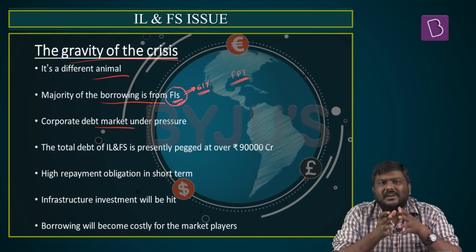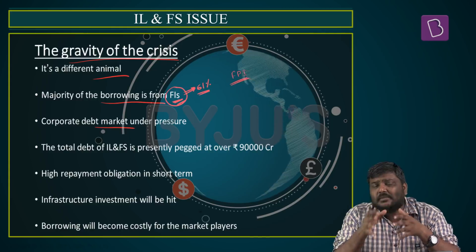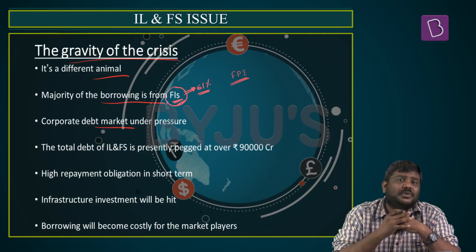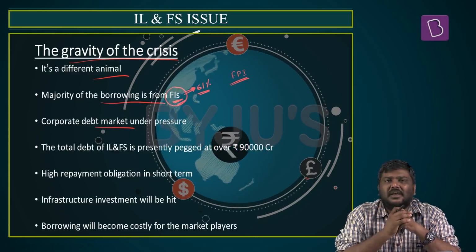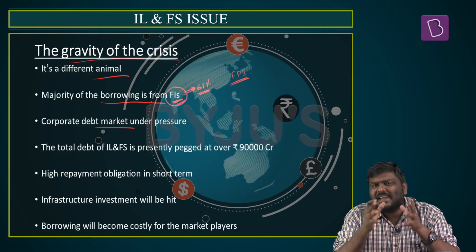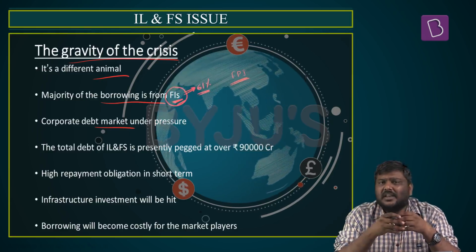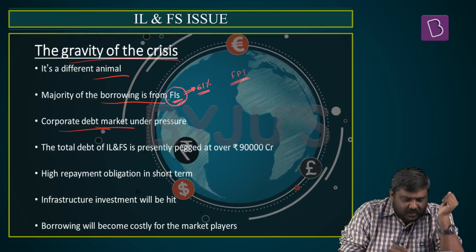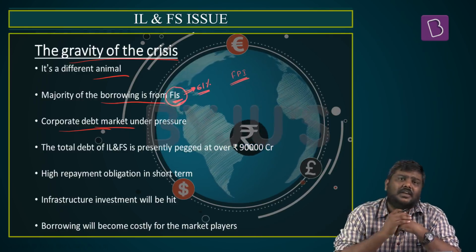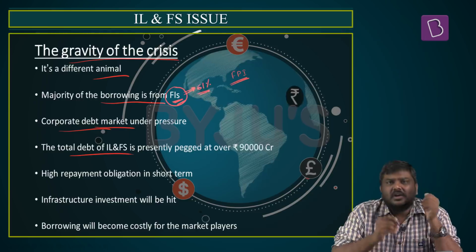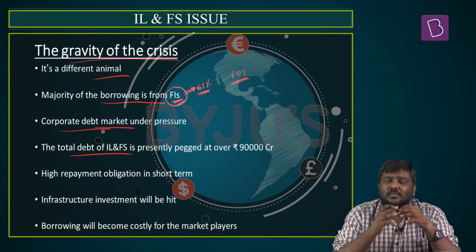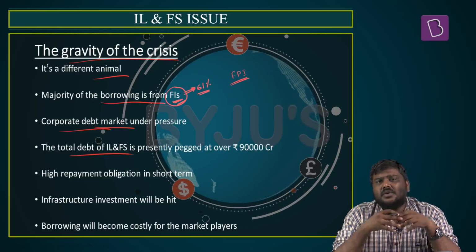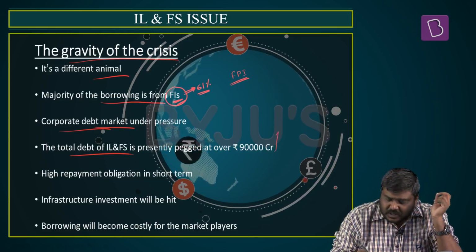Third, it will also dent the corporate debt market. It has already had an impact on the corporate debt market. Why? A company whose instruments were rated AAA, the highest credit rating, if it can default on the repayment, what is the guarantee that another company whose credit rating is, let's say, BBB, will be following its debt obligation? So it has affected the corporate debt market and will further affect it if the situation is not controlled. The total debt of IL&FS as of now is more than 90,000 crore rupees, but only time will tell whether it is actually 90,000 crore rupees or the assets will not materialize and this will further increase.